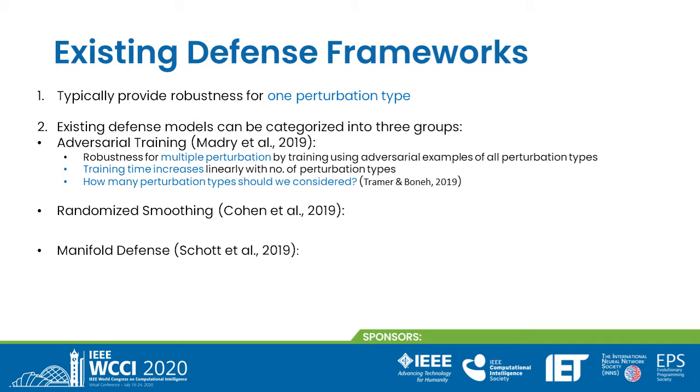Adversarial training can provide robustness for multiple perturbation types. However, it requires generating adversarial images from all perturbation types. It increases the training time. Further, it raises an important question of how many perturbation types we should consider for our training. On the other hand, randomized smoothing can provide robustness only for L2 perturbations.